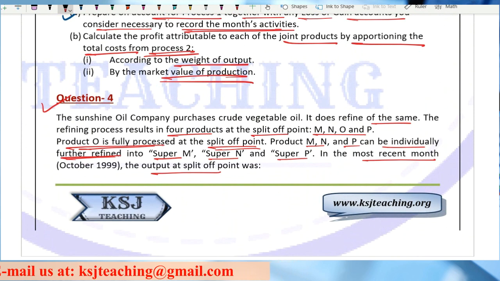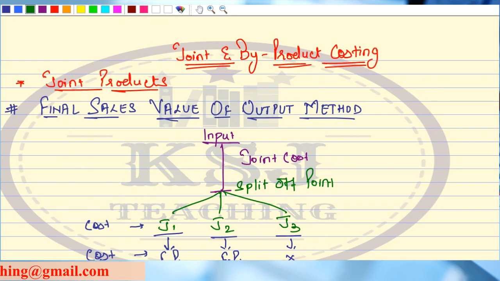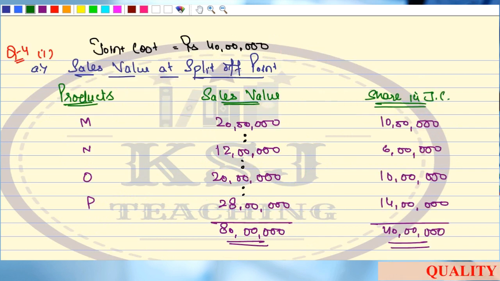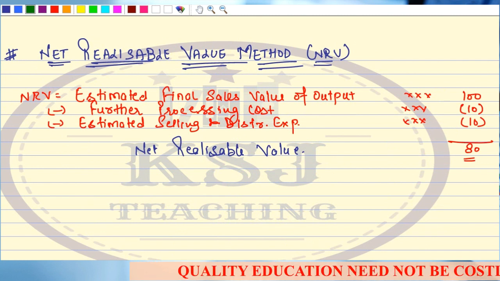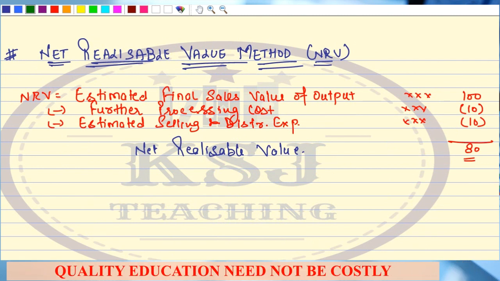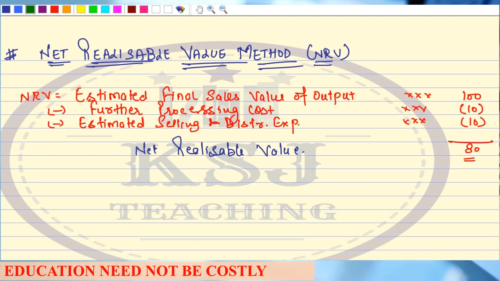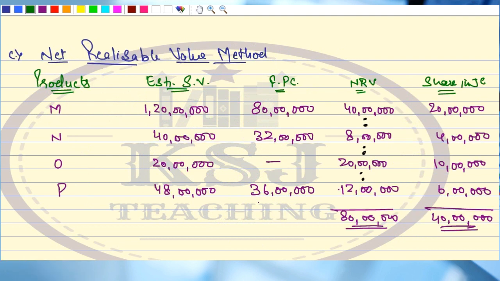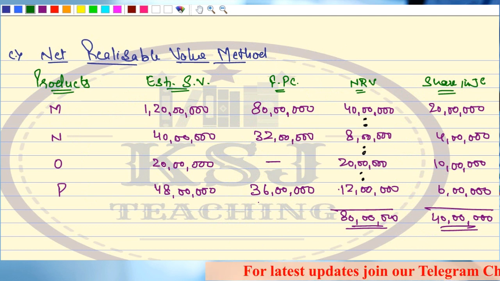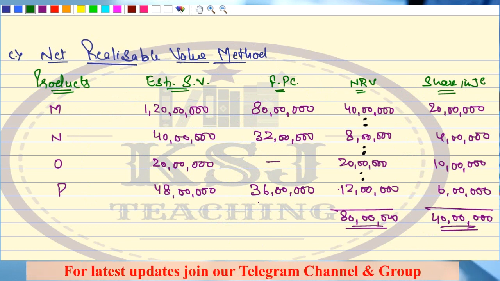Okay, so that's it for this lecture. We have done 2 methods in this, the final sales value of output method and the net realizable value method. Clear? What you people have to do is revise these methods. Everything is given in the handbooks also. Revise these methods, try to solve some questions from the handbook. And we will continue with this joint and byproduct. I think we have 3 more methods which we have to cover. So we'll continue in the next lecture.